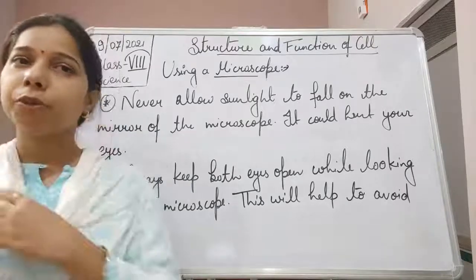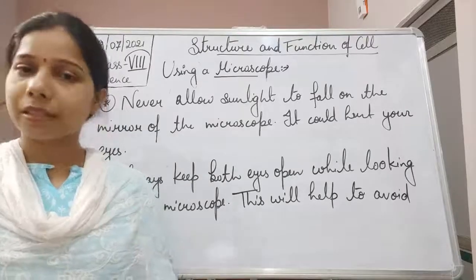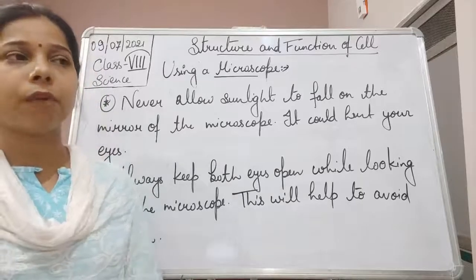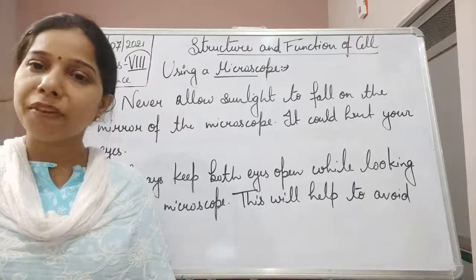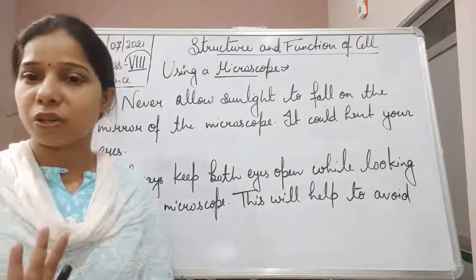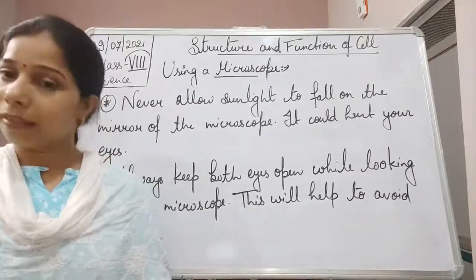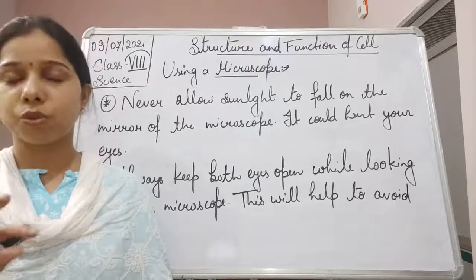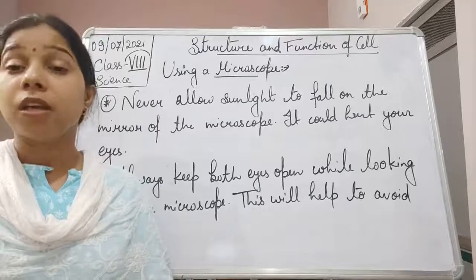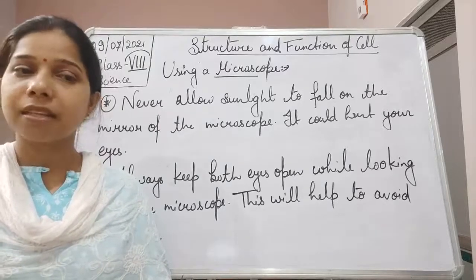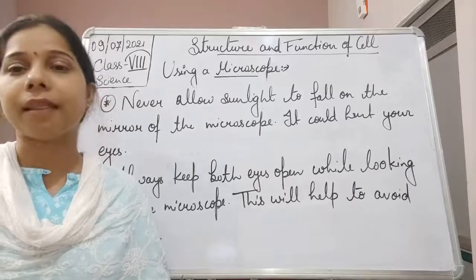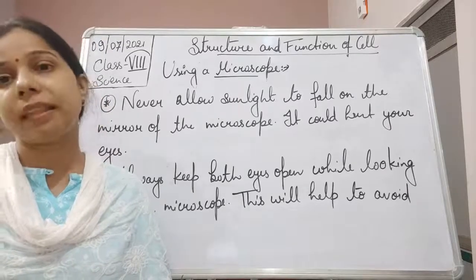Let me tell you a few things, students, although that is in a higher section. With the help of a compound microscope, we can see only the general structure of the cell. We are going to study the generalized structure of the cell, which includes cytoplasm, which includes the nucleus, and the cell wall, which is present especially in the plant cell.